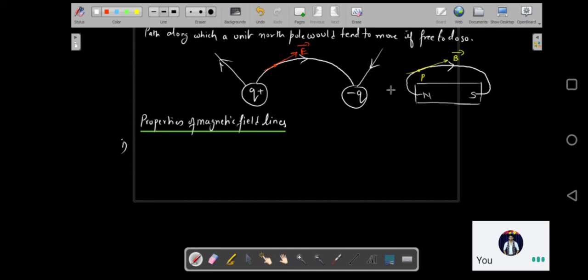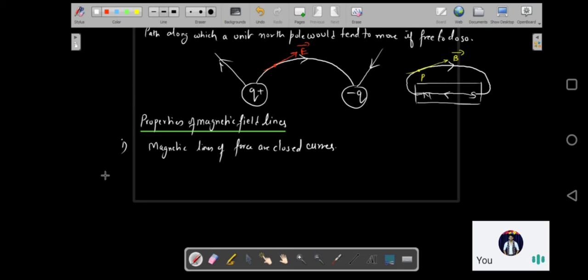That means, supposing a magnetic field line is emerging out from a north pole and going back into the south pole, this line is going to continue straight through the magnet. Through the magnet it is going to travel from the south pole to the north pole. So that is the first property: magnetic lines of force are closed curves. They start at the north pole, end at the south pole, and then return to the north pole through the magnet.